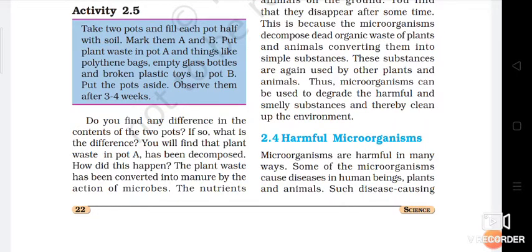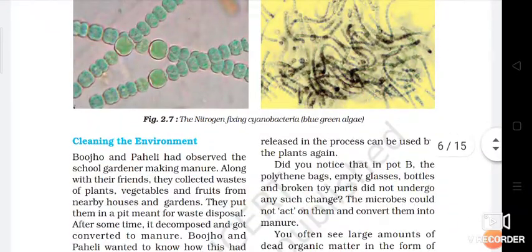Okay, so do you find any difference? So this is the difference. The plant waste has been converted into manure by the action of microbes. Some remains of plants like leaves, stems, flowers, fruits, if left as they are, will get spoiled after some time. That spoiling is nothing but it starts decomposing and ultimately it is converted into manure. Manure means fertilizer.